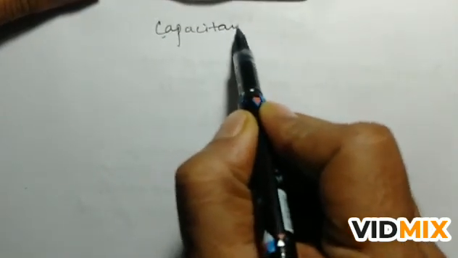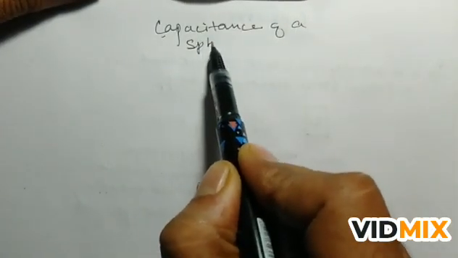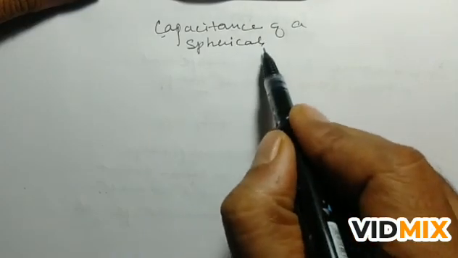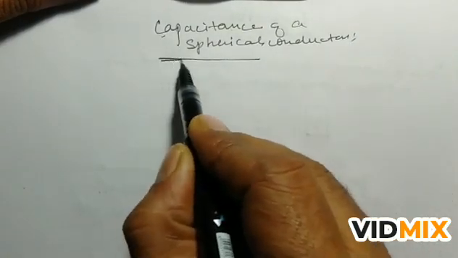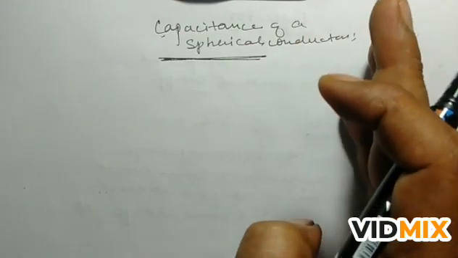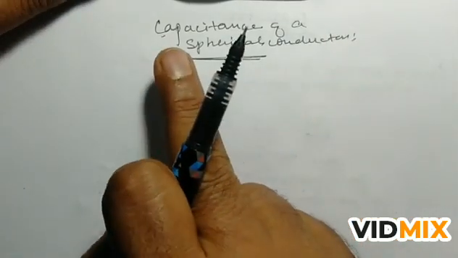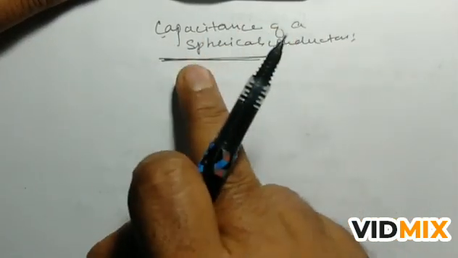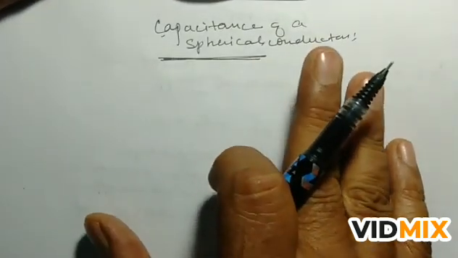Now capacitance of a spherical conductor. Capacitance can be of any shape. It is cylindrical, spherical, or we also learn about parallel plate capacitor in the coming chapter. So we are discussing the capacitance of a spherical conductor here. So what is the capacitance of a spherical conductor? How can we find it?